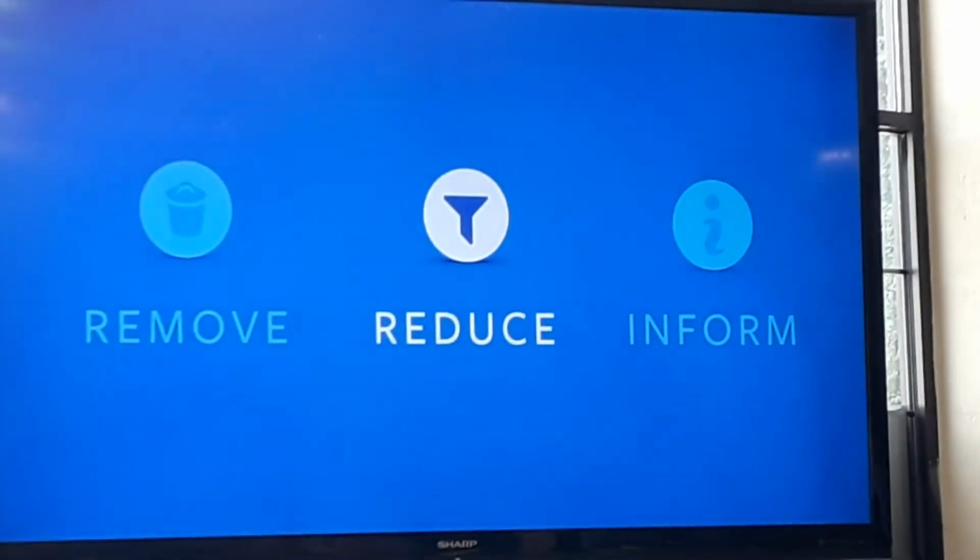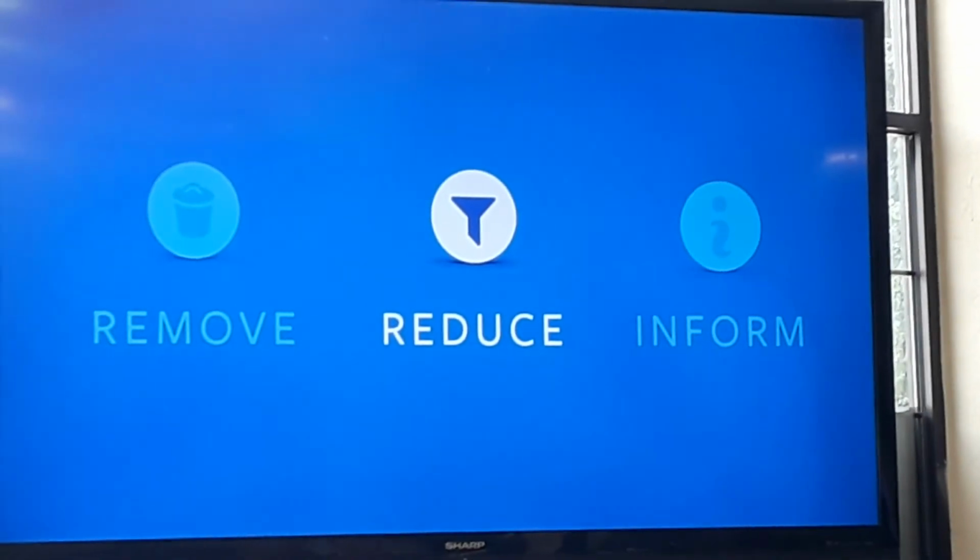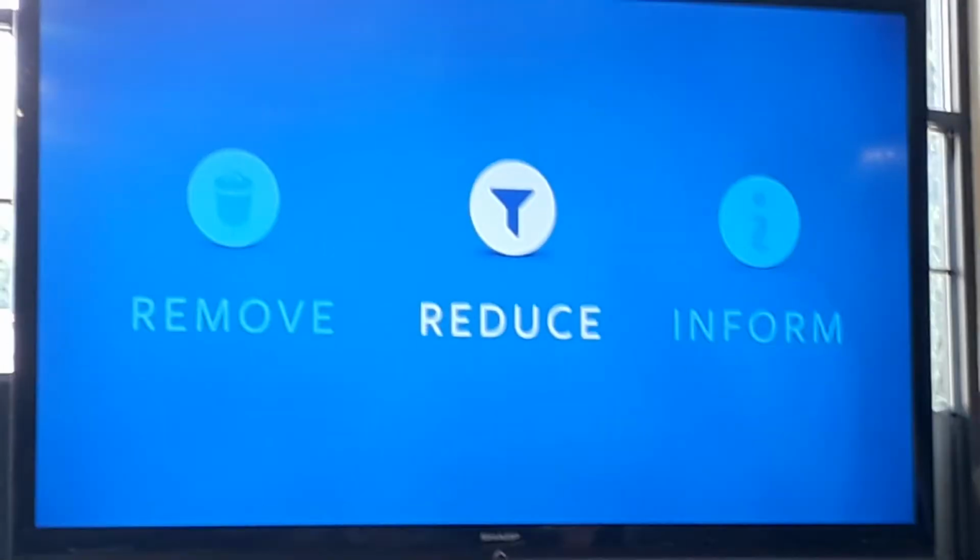So let's talk about reduce. This is the content we reduce but do not remove from the platform. As we said earlier, reducing the distribution of misinformation rather than removing it outright strikes the right balance between free expression and a safe and authentic community.